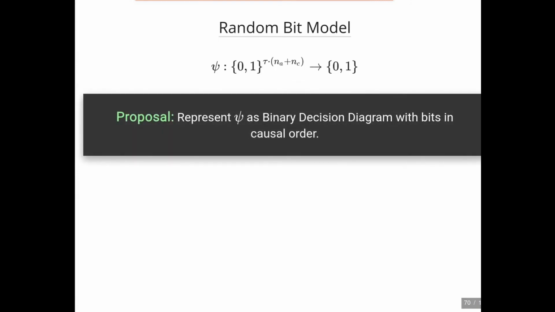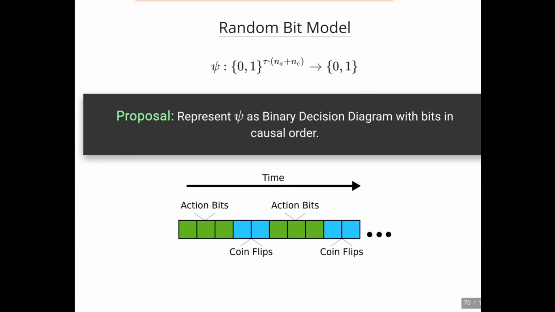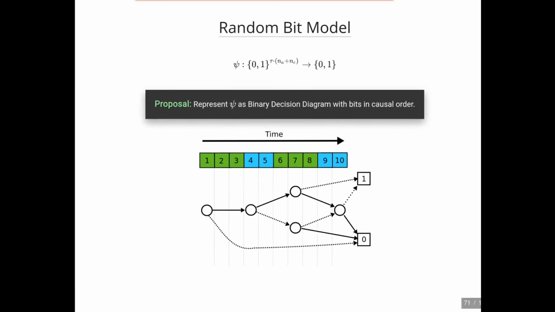As we proposed earlier, we're going to represent this predicate as a reduced ordered binary decision diagram in the particular order that we're going to use, what we're going to refer to as the causal order, where the action bits precede the coin flip bits at every single time step. Given a fixed causal ordering of the bits, any predicate psi can then be represented as a unique, reduced ordered binary decision diagram, completing our encoding.